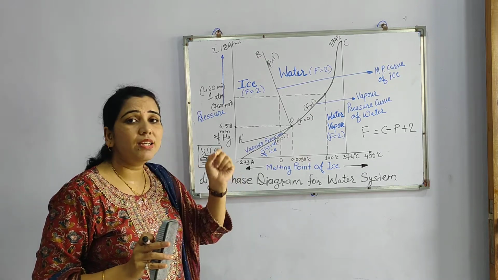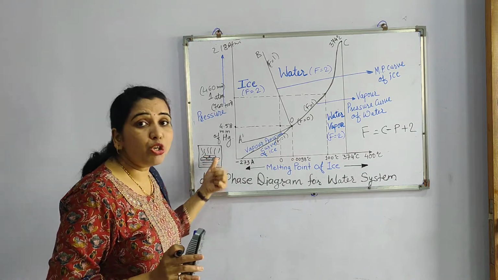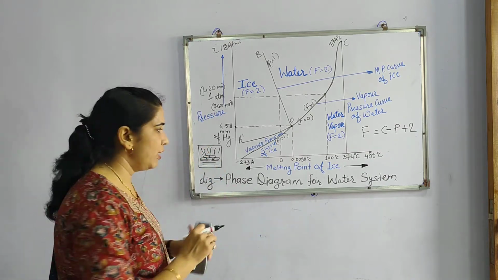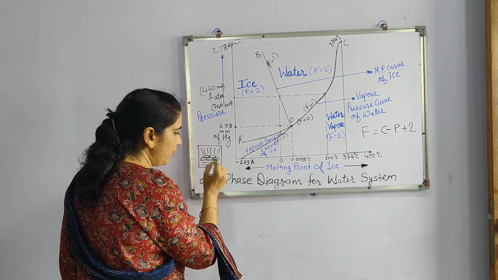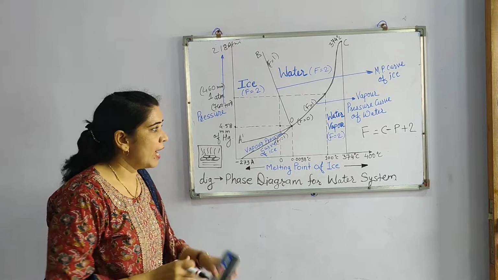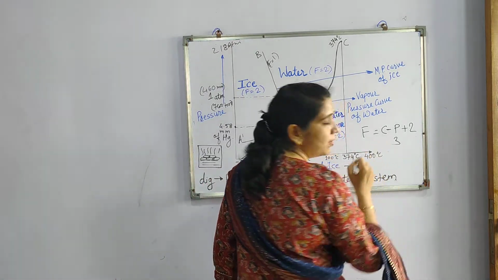We have seen what phases are. A phase is nothing but a homogeneous, physically distinct, mechanically separable portion of a system which is bounded by a definite boundary line. So this is a phase. This will be considered one phase, this the second phase, and this the third phase. So at this particular point, phases are 3. So here the value of P will be 3.